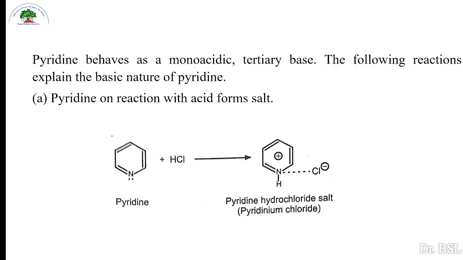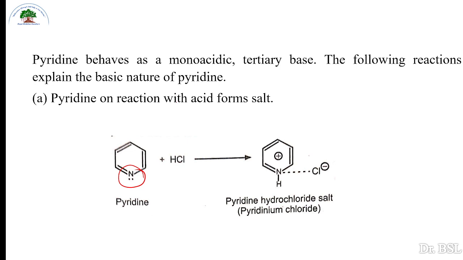Pyridine behaves as a monoacidic tertiary base. Tertiary nitrogen is there, so it is tertiary, and monoacidic. That means one acid molecule is sufficient to form a salt with pyridine. The following reactions explain the basic nature of pyridine.